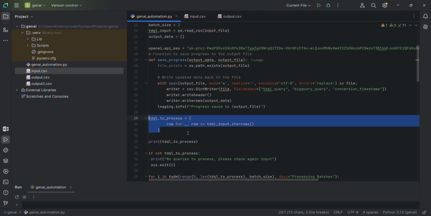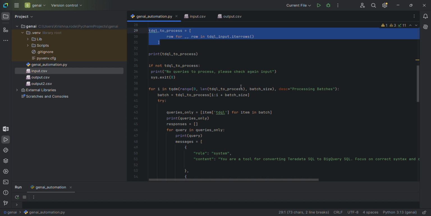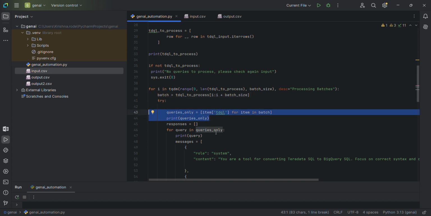This is being added to a list, and this list is being passed to my TQDM library to show the progress, but that is not the focus area right now. So let's say a batch is traversed one row at a time. Okay, now you got a row, which is a query, right? So for each query, I want to transform.